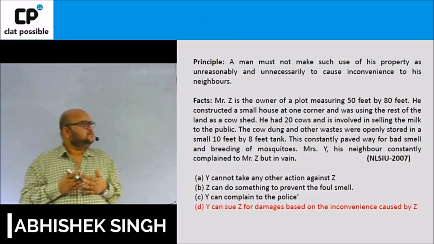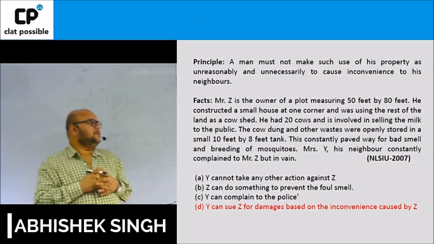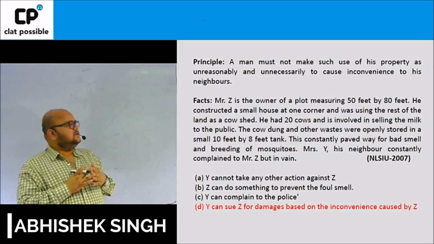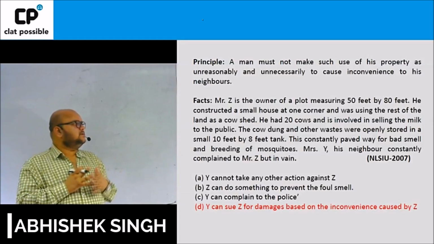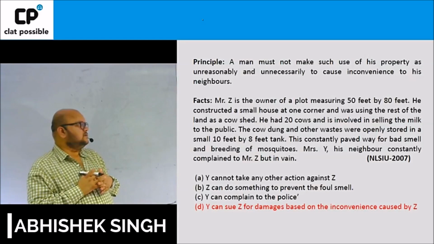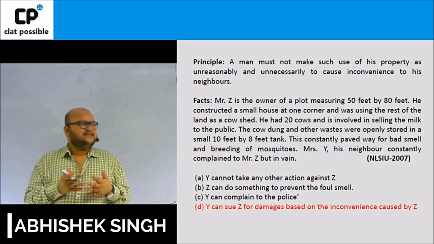Now, I would be starting with the first question which has been taken from the NLS paper 2007. If you look at the question, friends, the principle reads, a man must not make use of his property so unreasonably, unnecessarily as to cause inconvenience to his neighbors. Now, this is interchangeably a principle of nuisance as well.